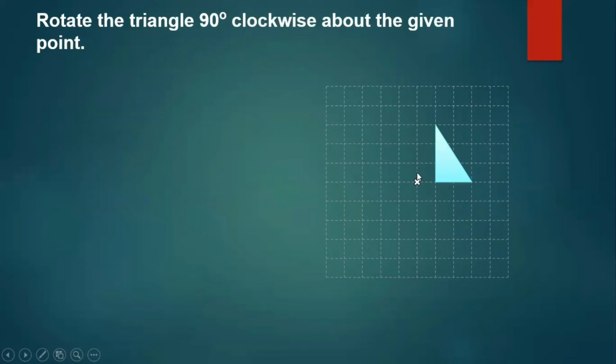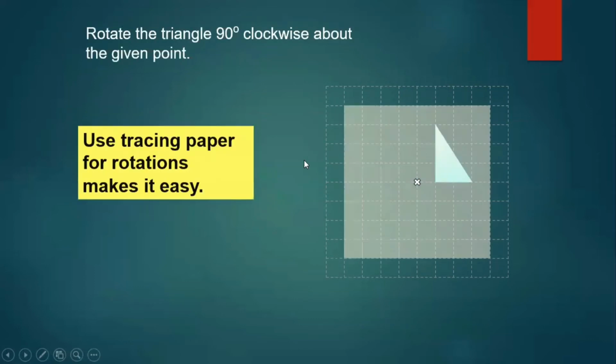So you are given a point over here. For rotation, it will be very easy if you use the tracing paper. The tracing paper is also provided for you in the examinations. So I have placed the tracing paper over the object now, and this is my center of rotation, right?